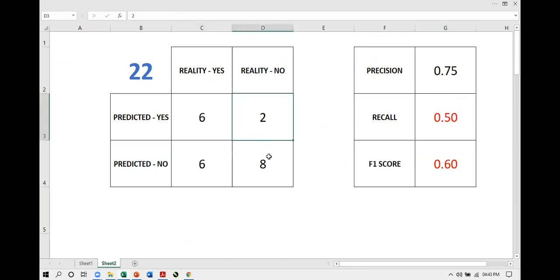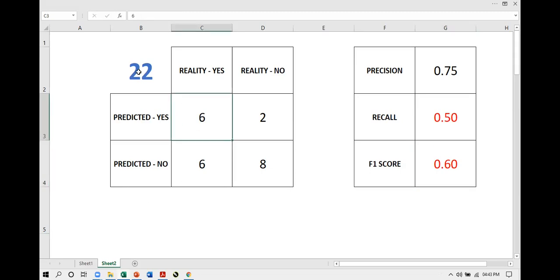So if I make changes here, I can see the precision and recall. You can give this to the students in lab and they can practice themselves. You can give them a situation on the blackboard or on the projector and ask them to fill up the figures according to the given scenario. The students will fill up the figures here and they can easily figure out what is the precision, what is the recall, and what is the F1 score.